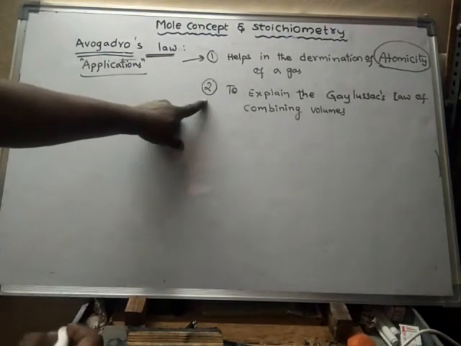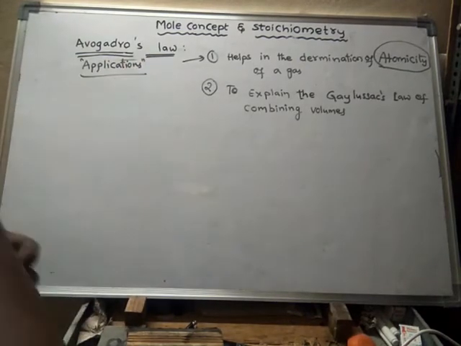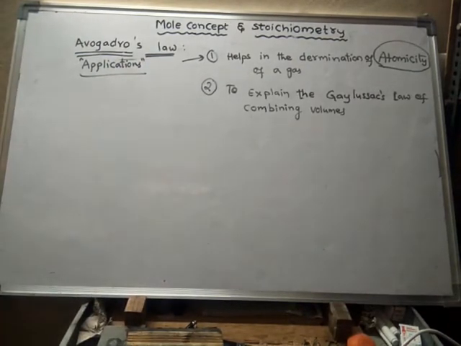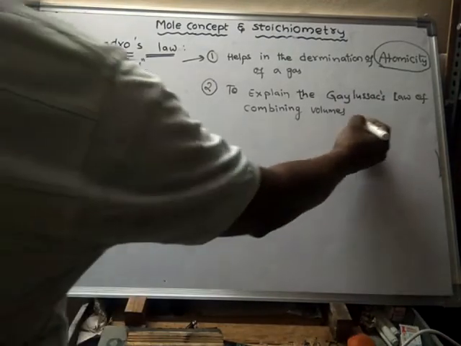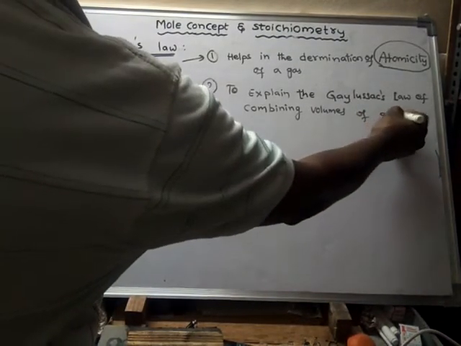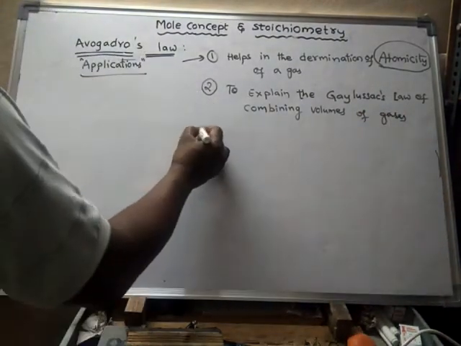Hence, this is also an application of Avogadro's law.